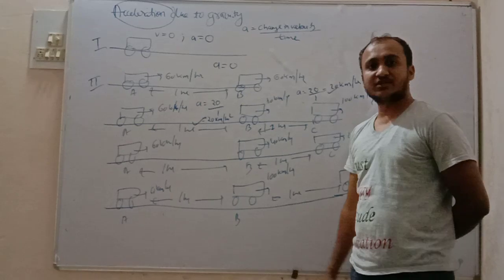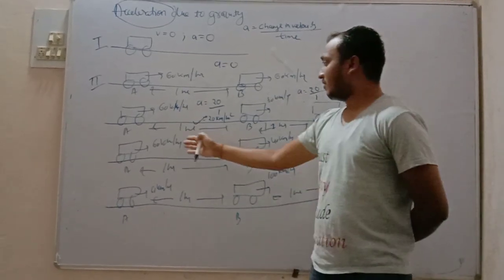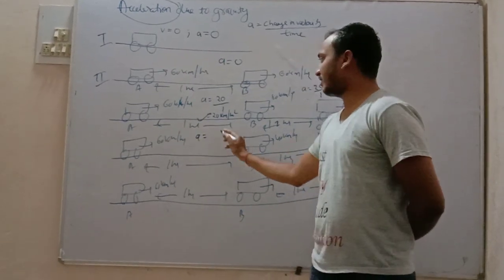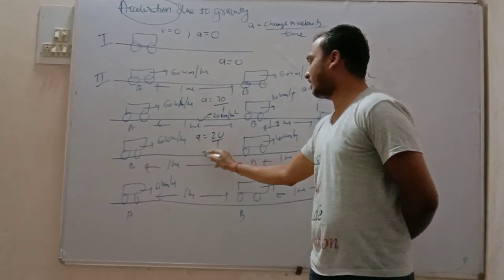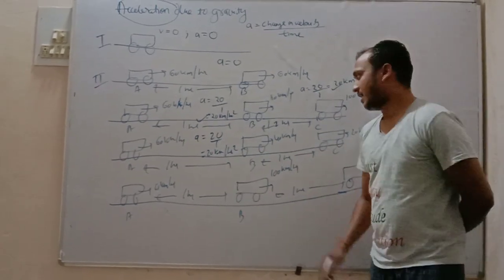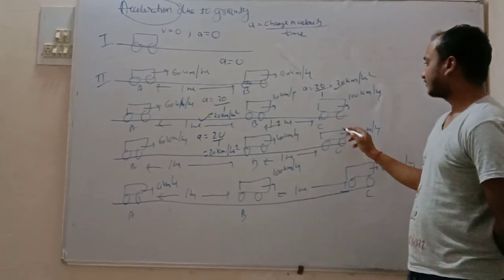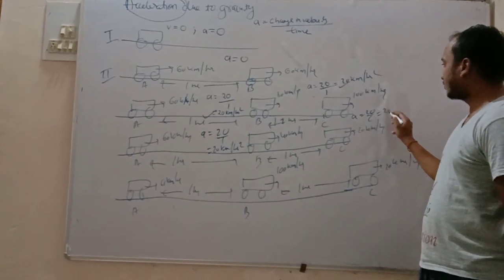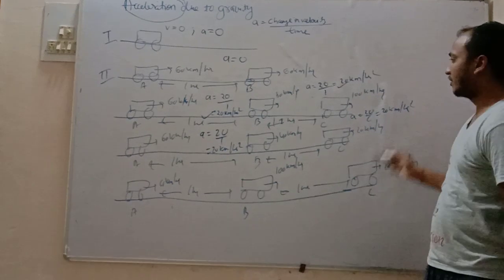Now in the third situation, from 60 to 40, the change in velocity is again 20 and time taken is 1, so again it is 20 km per hour square. And here also, 40 to 20, again 20 by 1, it is 20 km per hour square.